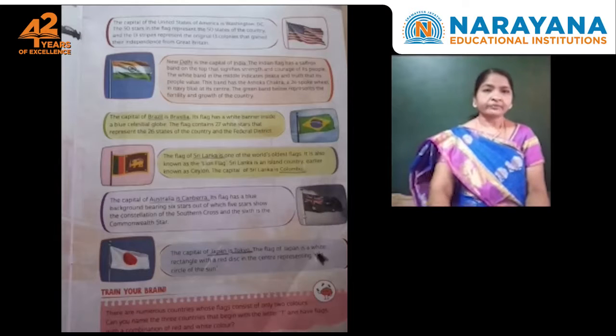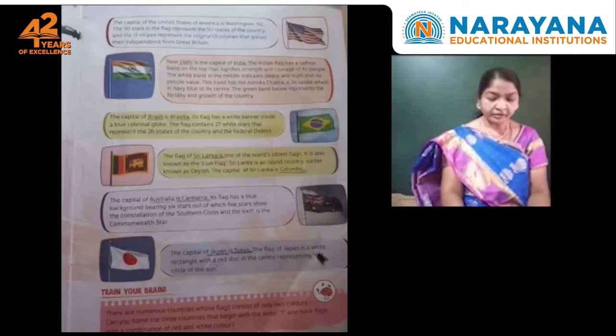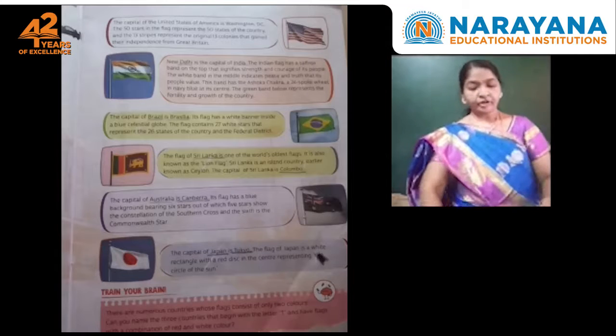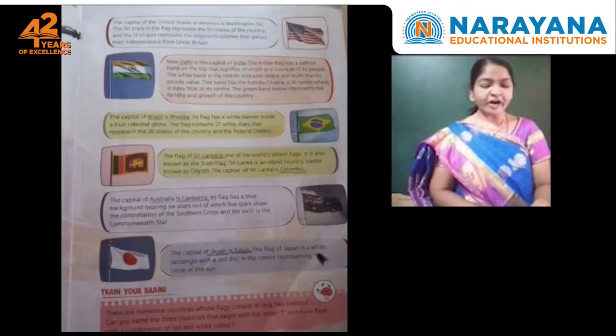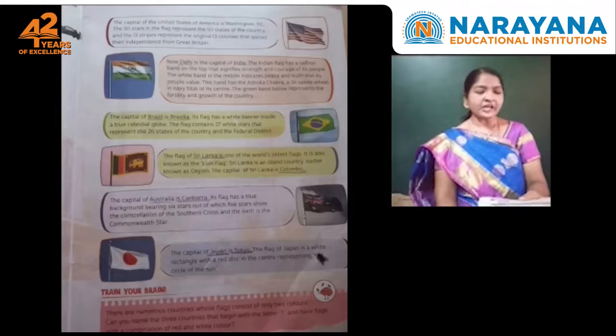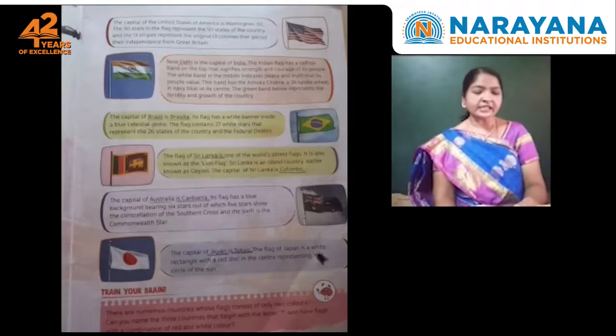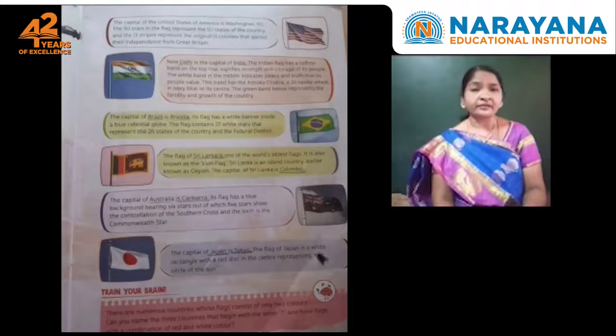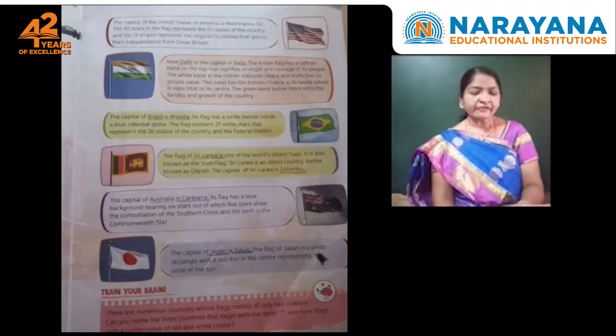And next here given is Japan. The Japan flag. The capital of Japan is Tokyo. The flag of Japan is a white rectangle with a red disc in the center representing the circle of the sun. Okay. See once, the flag of Japan is a white rectangle with a red disc in the center.